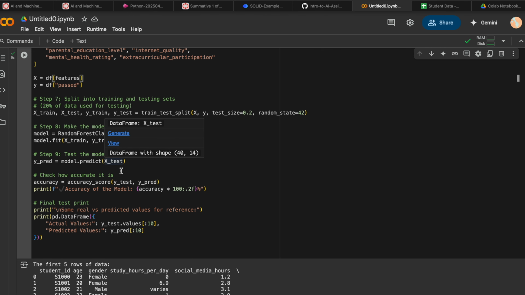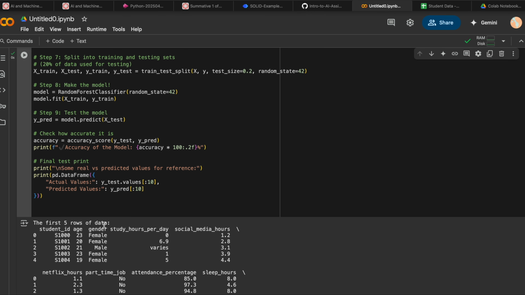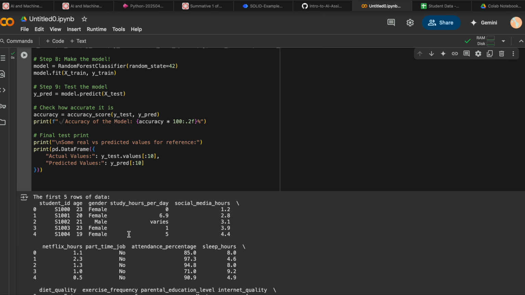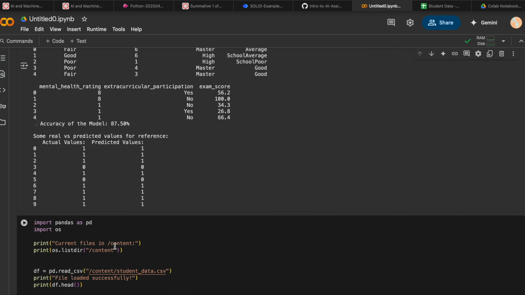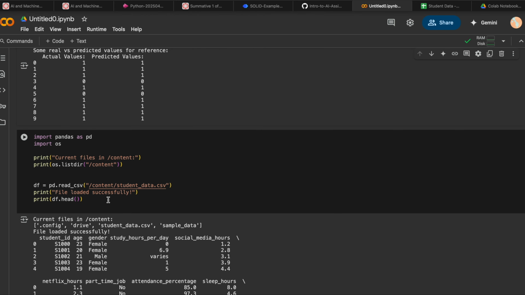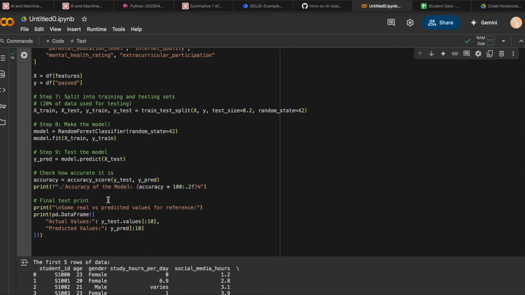I can run the code so you can see. So these are the first 5 rows of data. Yeah, about 87.5%. And there's some real versus predicted values for reference. And this was just me trying to navigate to student because I was struggling to get it there. And straight back up. So yeah, this basically means the model guessed correctly almost 9 out of 10 times.